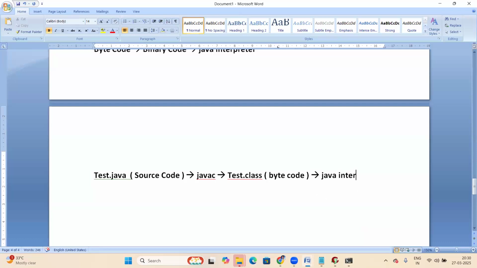The Java interpreter is an interpreter generating binary code. It converts the code line by line and gives it to the processor. The processor takes that code and generates the output. That's it. So what is happening here?